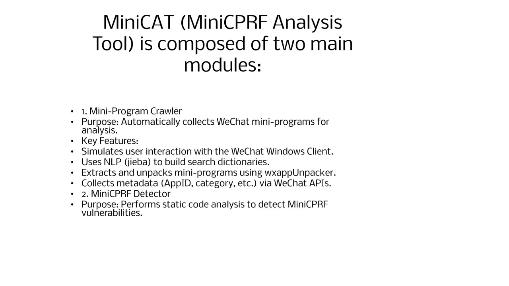MiniCAT, the MiniCPRF analysis tool, is composed of two main modules. 1. Mini-program crawler. Purpose: automatically collects WeChat mini-programs for analysis. Key features: simulates user interaction with the WeChat Windows client. Uses NLP, GBA, to build search dictionaries. Extracts and unpacks mini-programs using WXAP Unpacker. Collects metadata, app ID, category, etc. via WeChat APIs. 2. MiniCPRF detector. Purpose: performs static code analysis to detect MiniCPRF vulnerabilities.